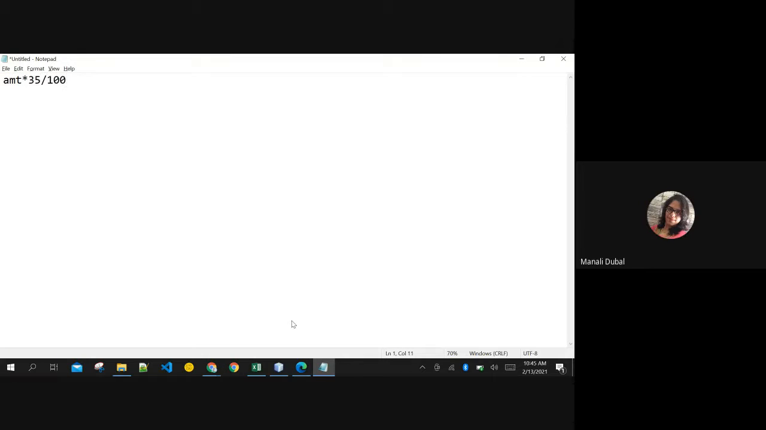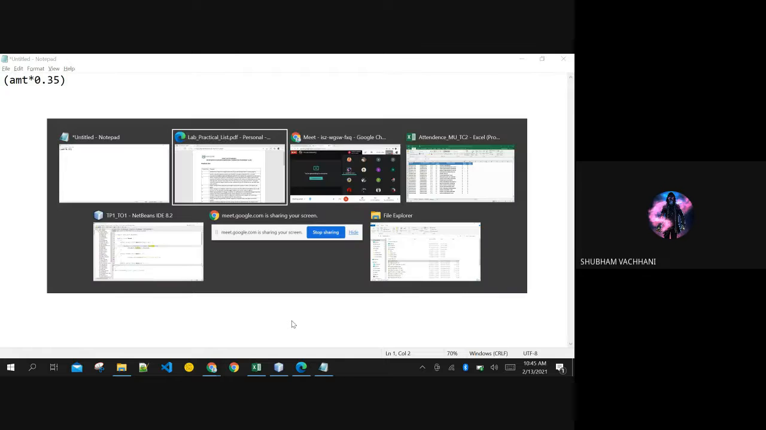Correct, you are right. Or in short, can I even multiply this by 0.35? Is it okay? Both are the same, no? Yes, this is your answer. Right? Good.